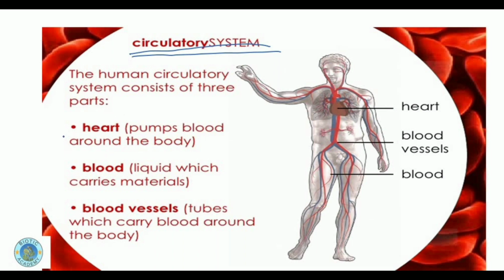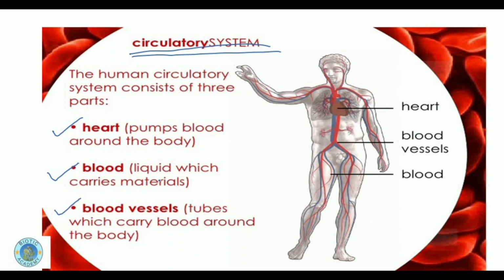Number one, the heart. That is important to keep the blood running throughout the body. It's a pumping organ which pumps the blood around the body, so the blood keeps on flowing to each and every part of the body. Second is the blood, the liquid which flows through the vessels around the body, picking up the waste products from the cells and delivering the nutrients to each and every cell of the body.